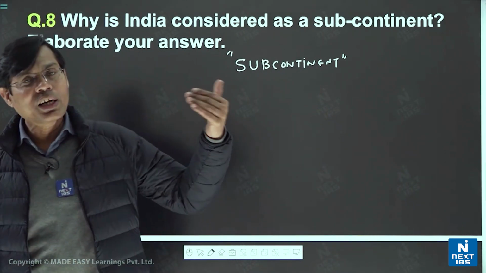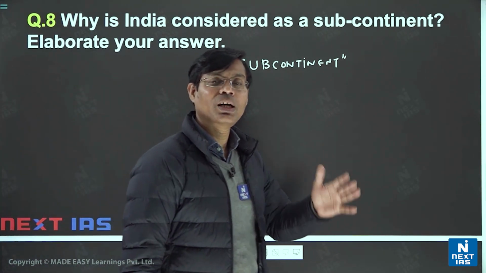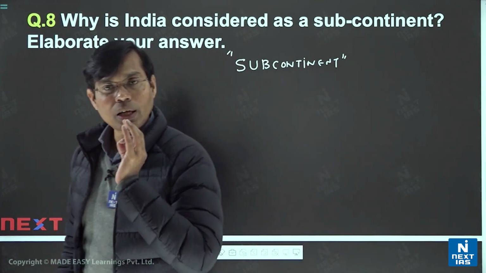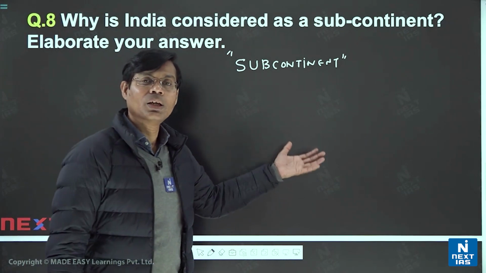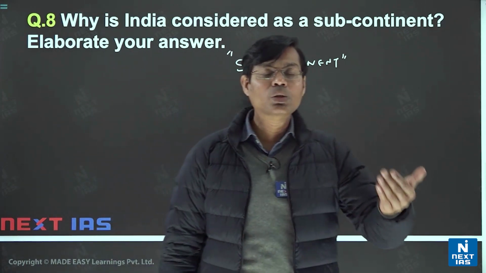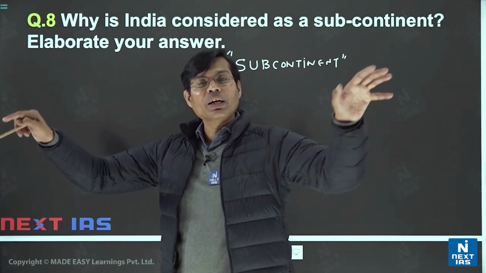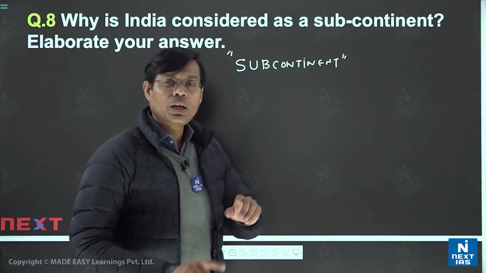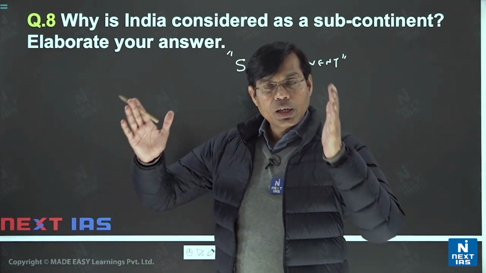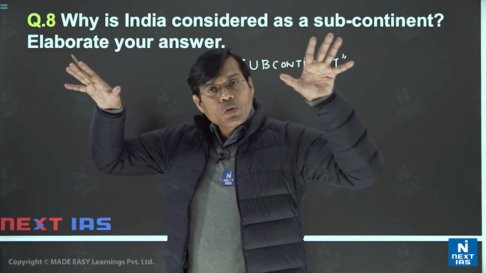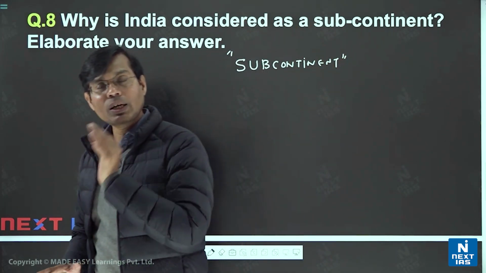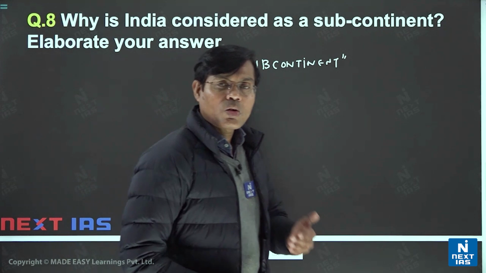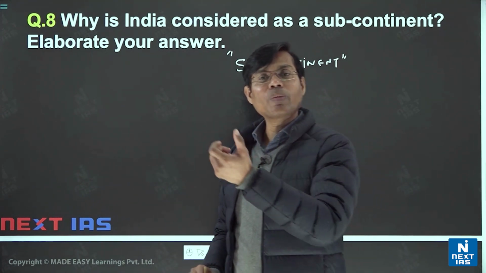Though these countries, Pakistan and Bangladesh, got independence from India, still in geographical, political, economic, and many more dimensions, scholars and people worldwide say this entire area is the Indian subcontinent, including Nepal, Bhutan, Sri Lanka, Pakistan, Bangladesh. So it is an area where India has so much influence. This region is very distinct in its nature, or you can say very well demarcated, and scholars were forced to use this term, the Indian subcontinent.